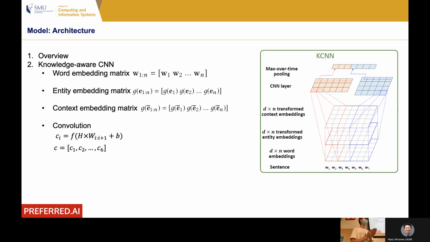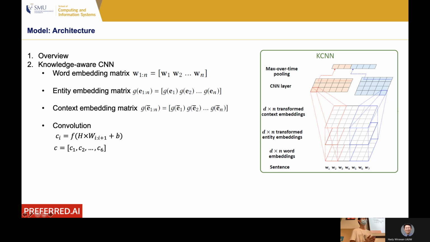Now in terms of the red filter, we can move forward. The next step is W2 and W3. The next step is W3 and W4 and so on. We move this red filter forward until we reach the last word in the title. So in terms of the red filter, in total we have 6 real values. That's why we have 6 values here.